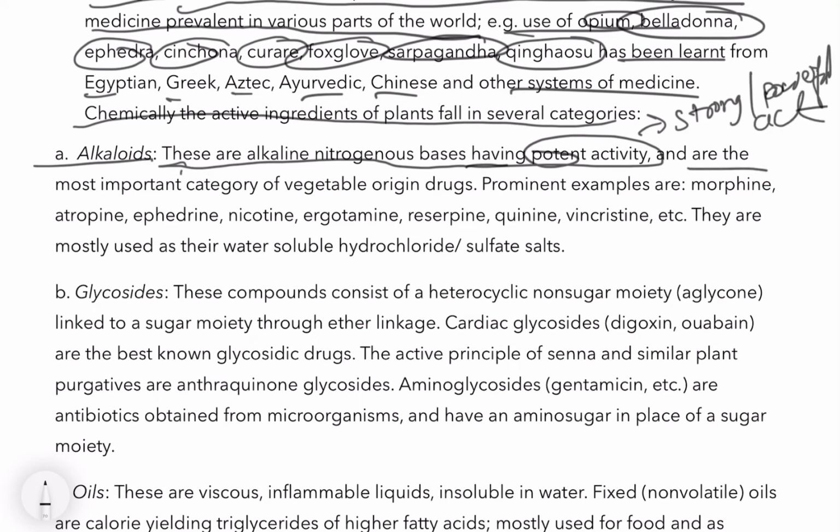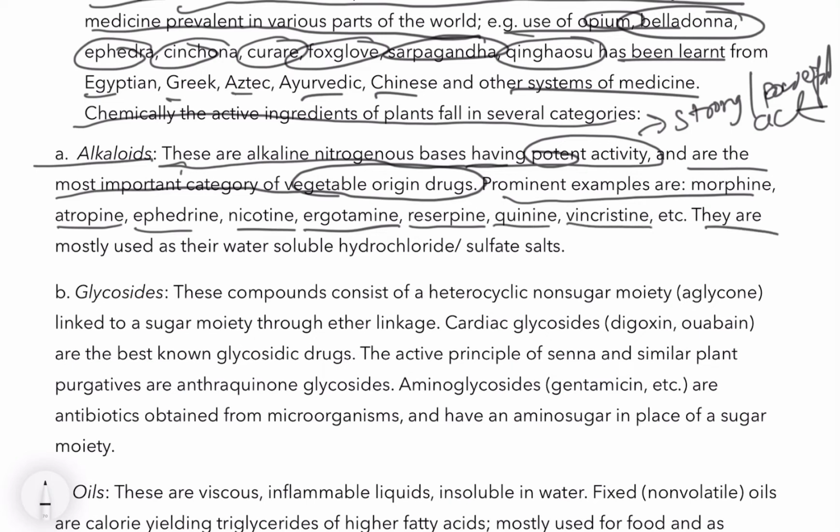Alkaloids are the most important category of vegetable origin drugs. Prominent ones are morphine, atropine, ephedrine, nicotine, ergotamine, reserpine, quinine, and vincristine. They are mostly used as water soluble salts, such as hydrochlorides or sulfates. Remember the examples of alkaloid drugs.